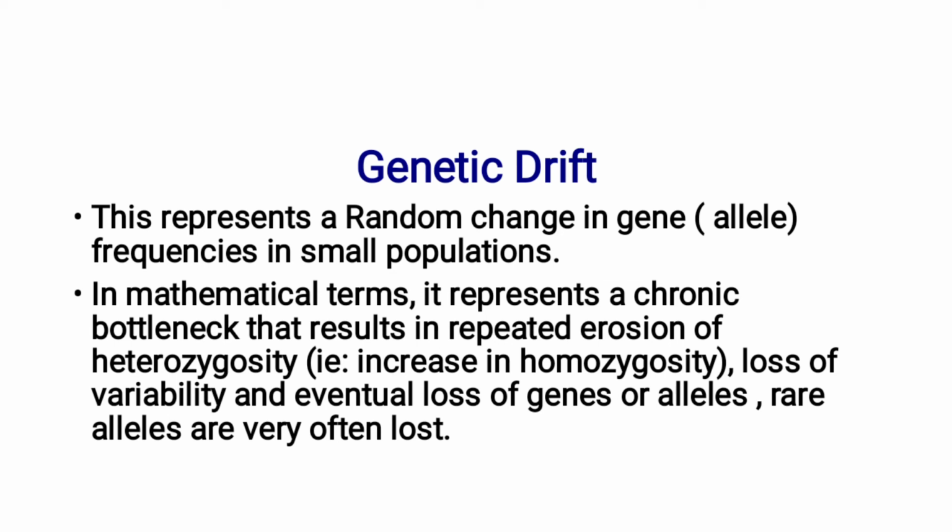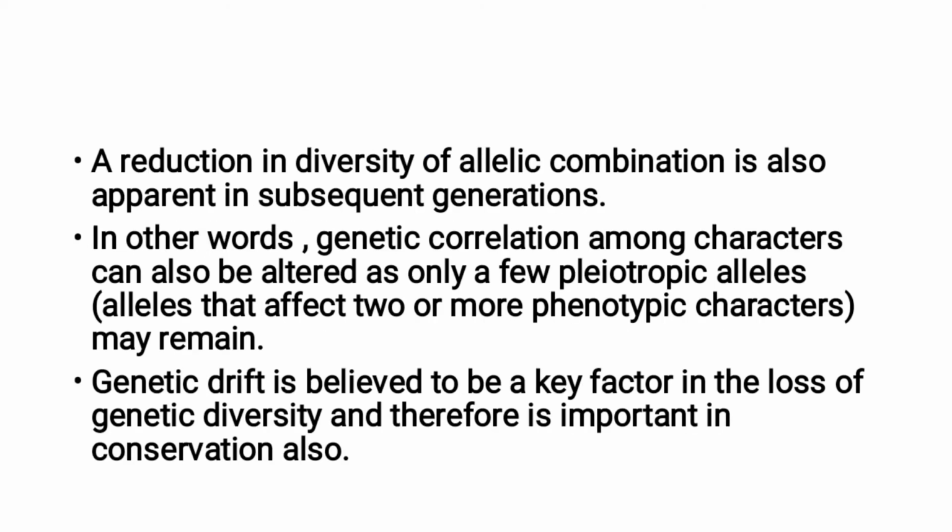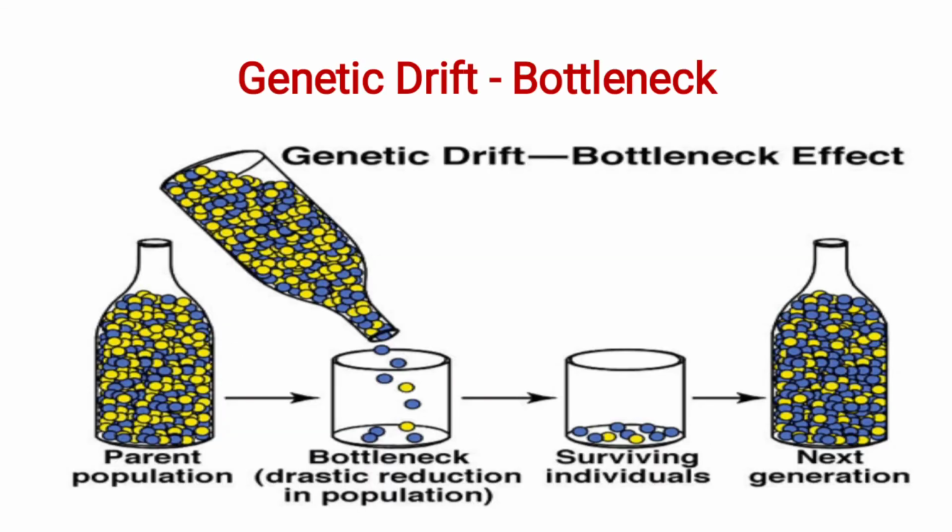Rare alleles are very often lost. A reduction in diversity of allelic combination is also apparent in subsequent generations. In other words, genetic correlation among characters can also be altered, as only a few pleiotropic alleles, that is, alleles that affect two or more phenotypic characters, may remain. Genetic drift is believed to be a key factor in the loss of genetic diversity and therefore is important in conservation also.